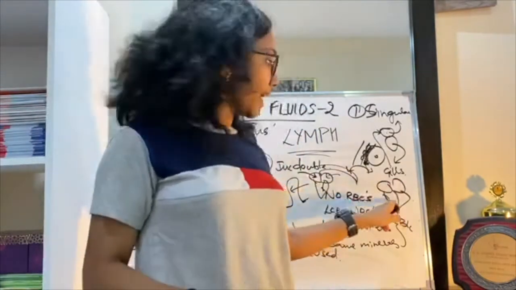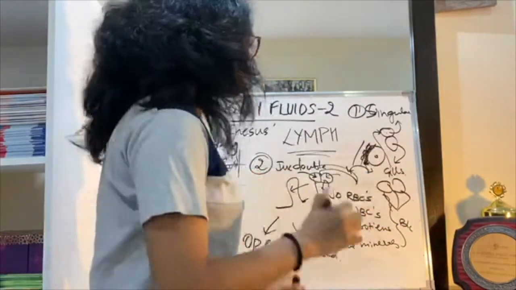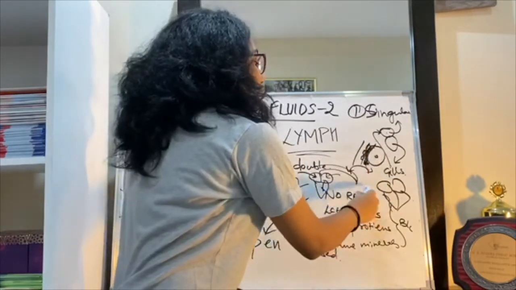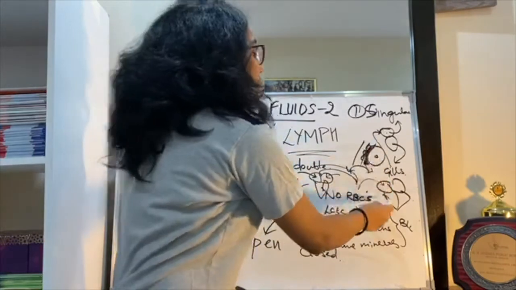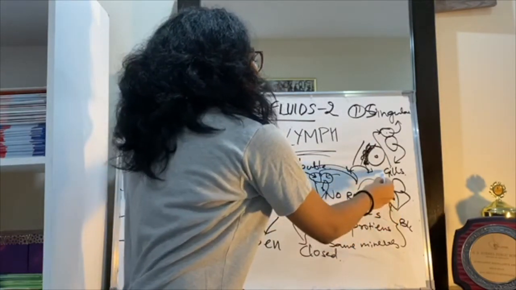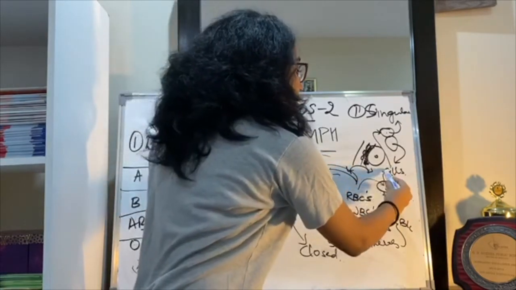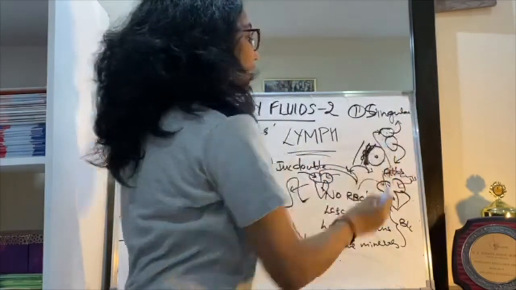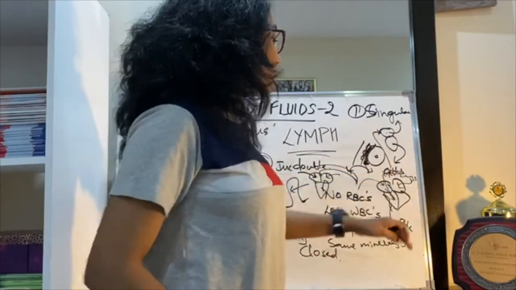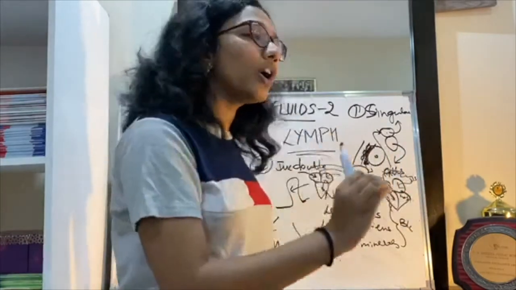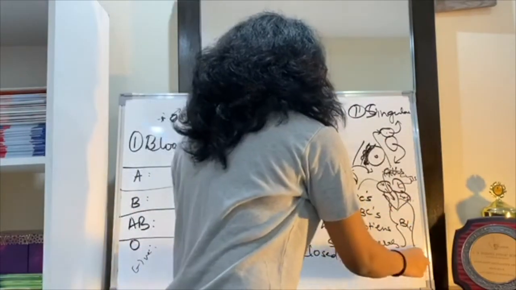And we're going to learn the mechanism, but just to sum it up for you, we have deoxygenated blood which is coming from the entire body to the right atrium. Right atrium se ye right ventricle mein jayega. Yahan se it's taken to the lungs. Lungs mein it gets purified, and then it's taken to the left atrium. Left atrium se it goes to left ventricle, and left ventricle se pure oxygenated blood is passed on to the rest of the body.